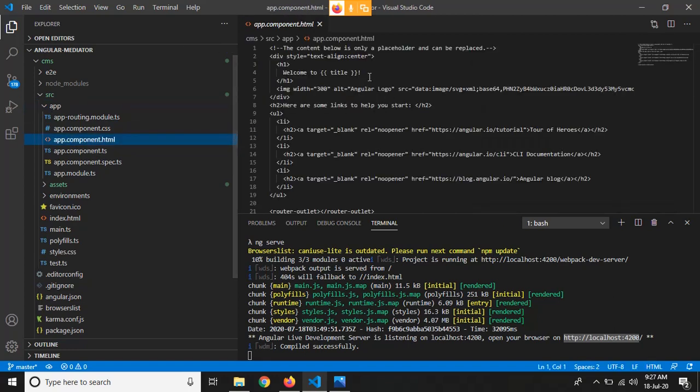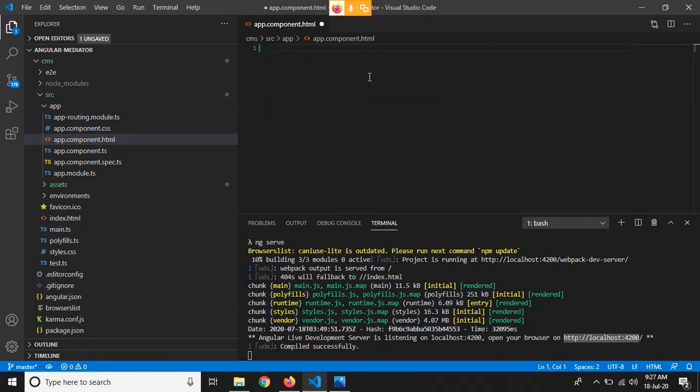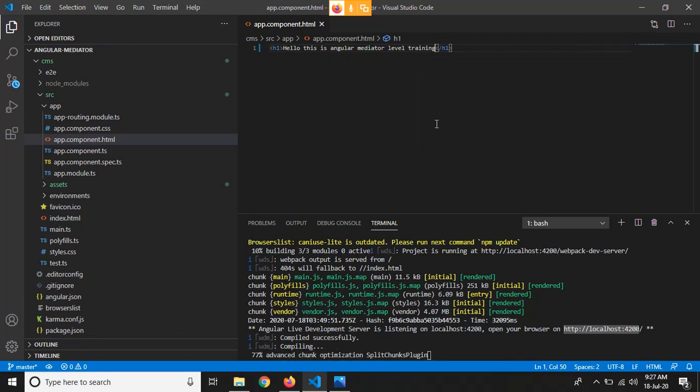So we will remove all these things, and just to check if it is working, we will write an h1, save it, and on the browser you can see this.